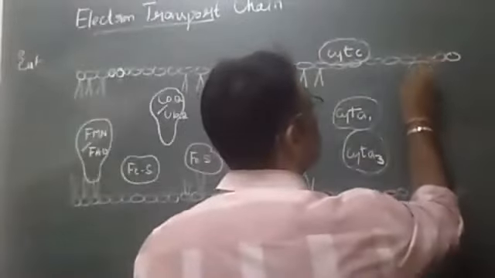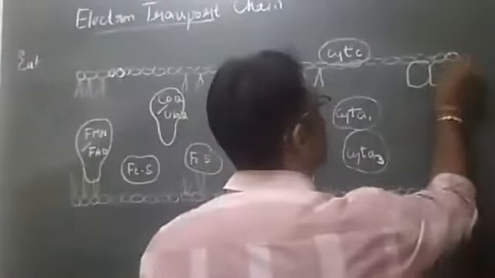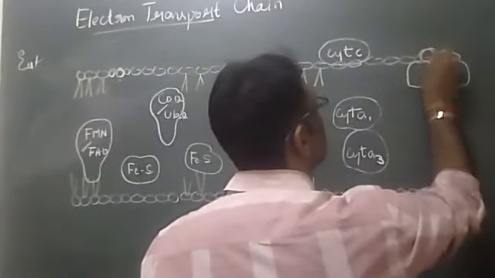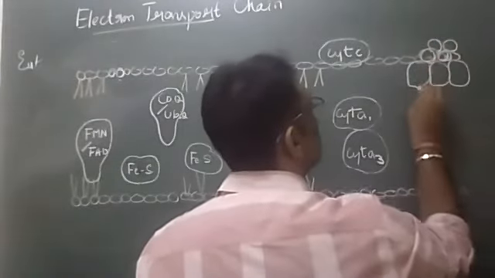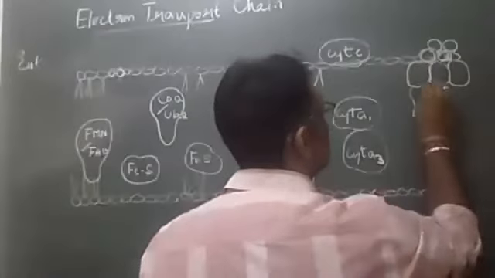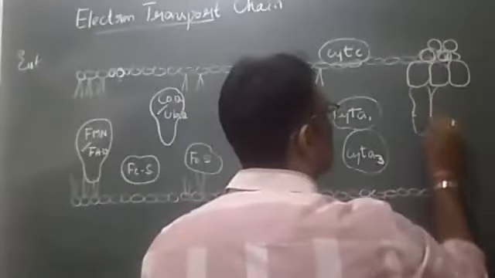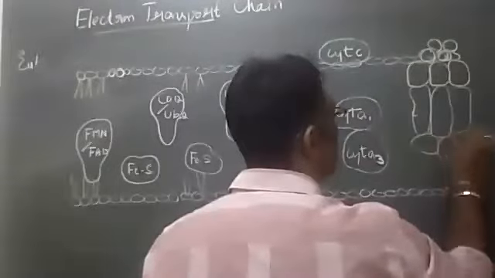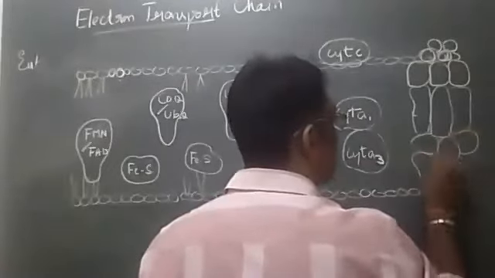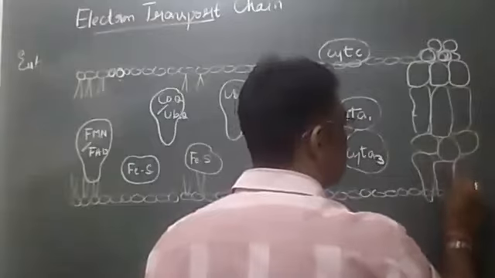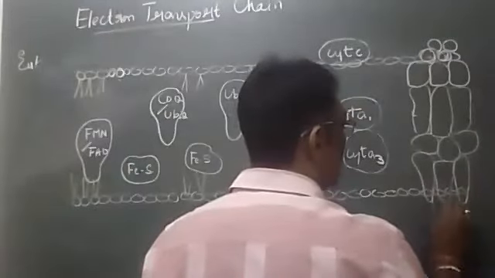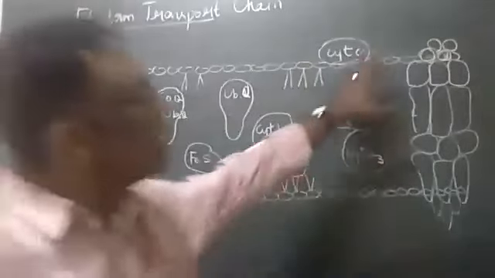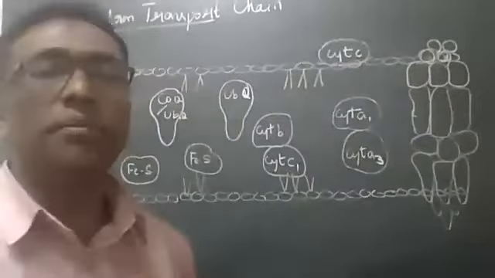Let us not name everything now. At least write like this. This is the ATP synthesis channel.